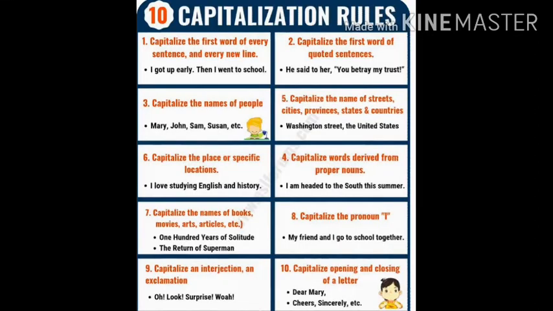The first rule: capitalize the first word of every sentence and every new line. Suppose you glance at this picture. I got up early. This is one sentence, and the second sentence: Then I went to school. If you look properly, the I in the first sentence is capital, and when the second sentence starts, T is capital. It shows that the first word of every sentence and every new line is capitalized.